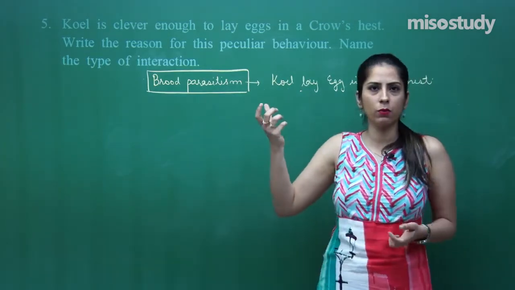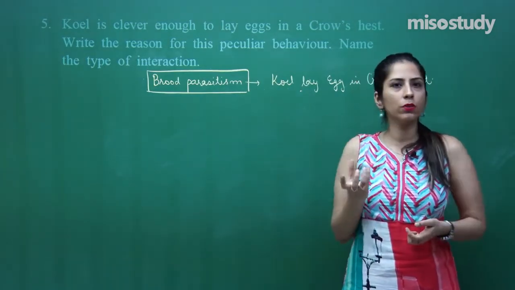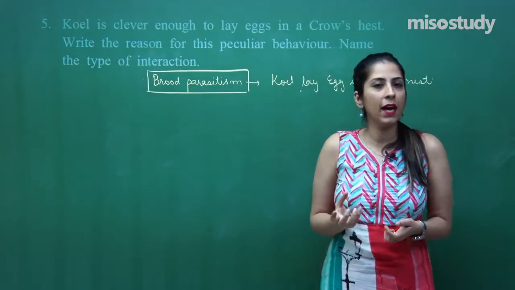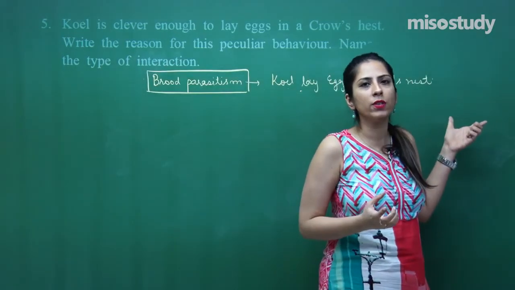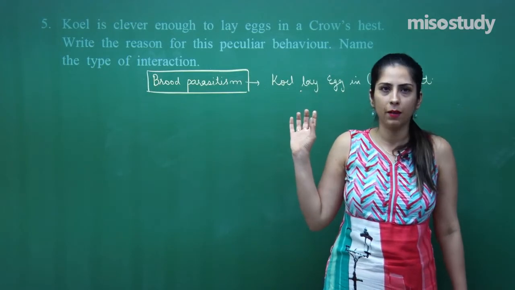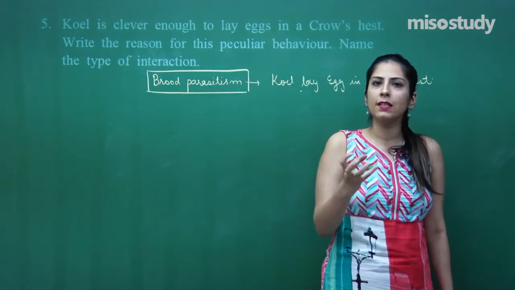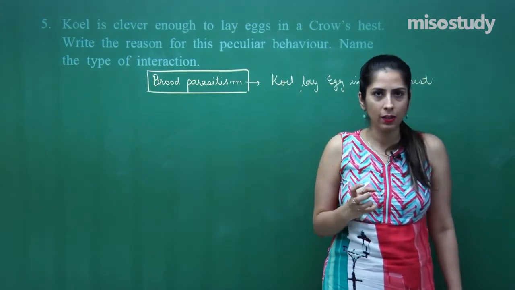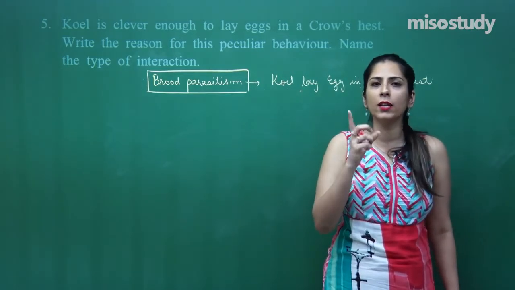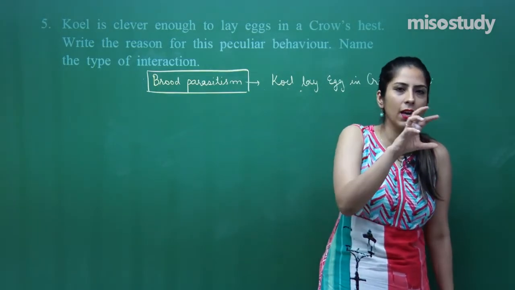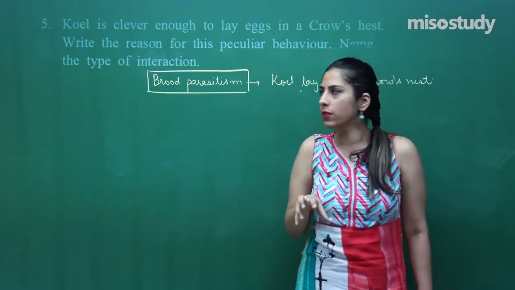Koel doesn't prepare its own nest. So, during the course of evolution, what has happened? Similarity between the crow's egg and the koel's egg is there. Similarity in the size, similarity in the structure is seen, so that the crow cannot recognize that this is their egg and this is not their egg, right?